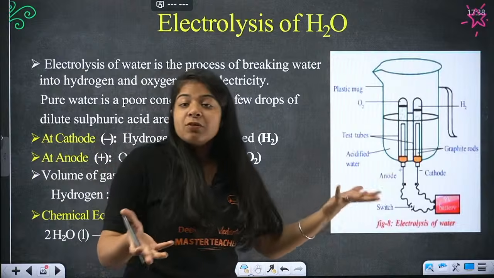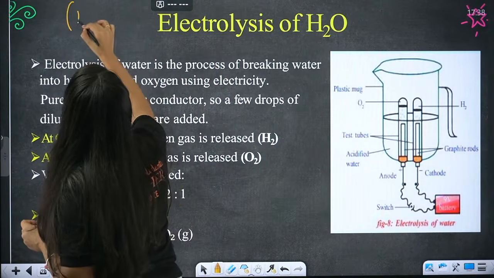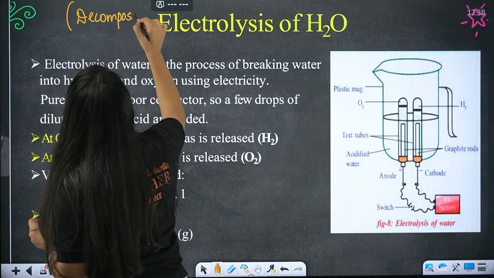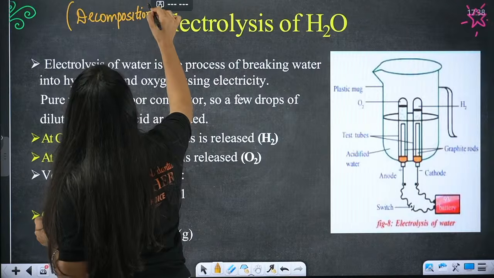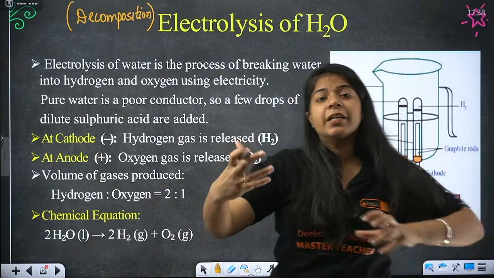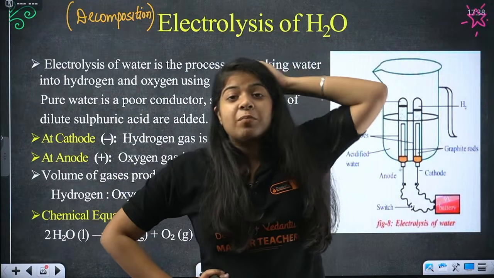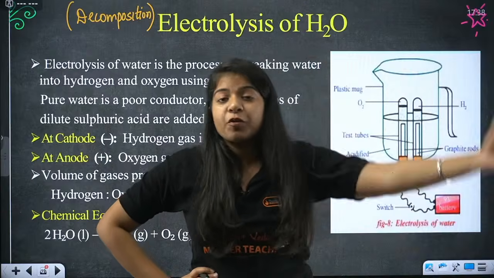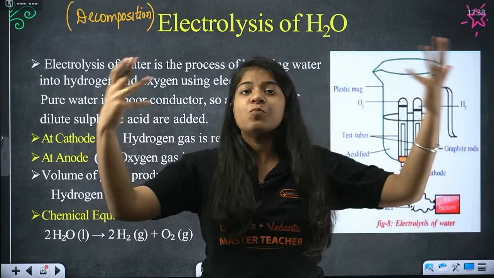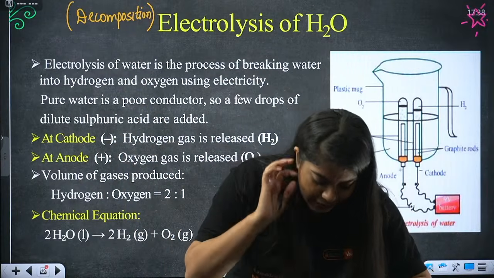That means electrolysis is a part of decomposition. Decomposition means breaking of components, right? Breaking of a single reactant into one or more products. So electrolysis of water, ma'am, that means we can get water from the ocean and break it into hydrogen and oxygen, and we can produce more oxygen. Kind of. Okay, not entirely true, but kind of.